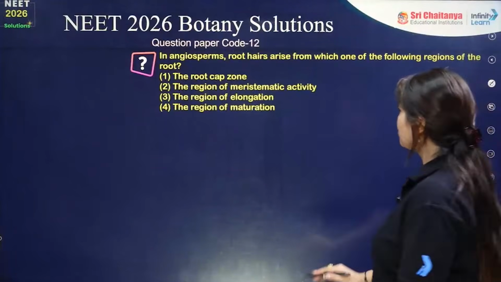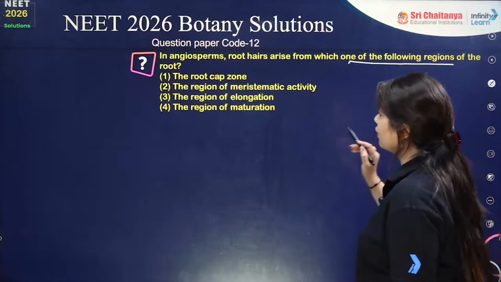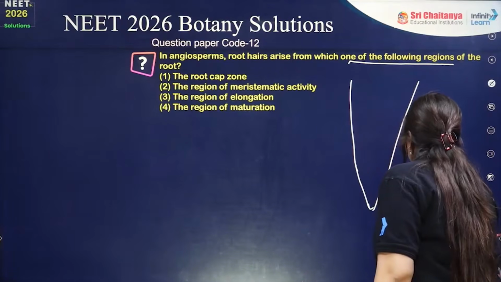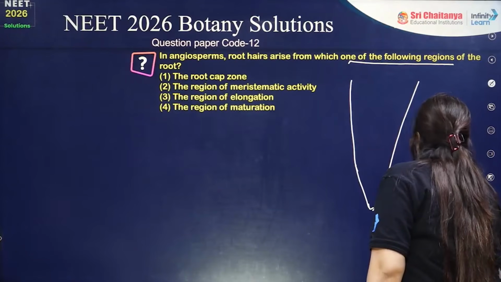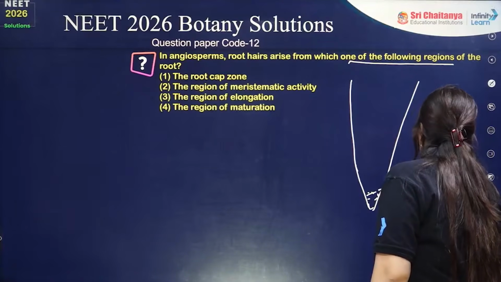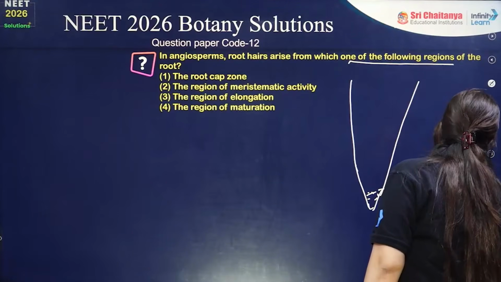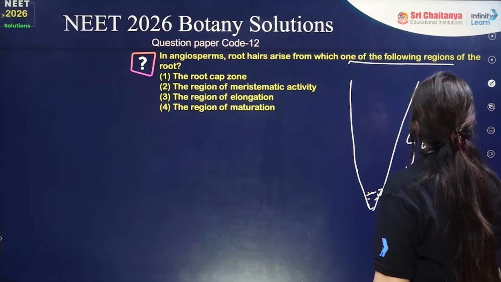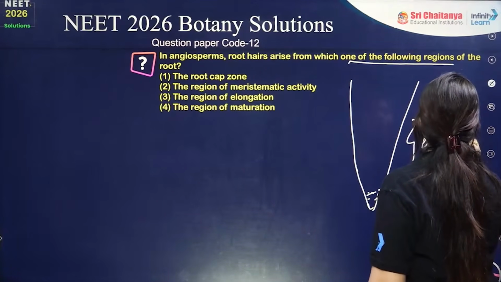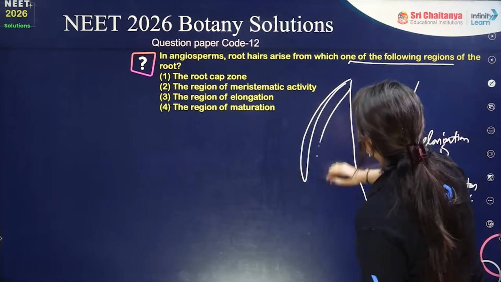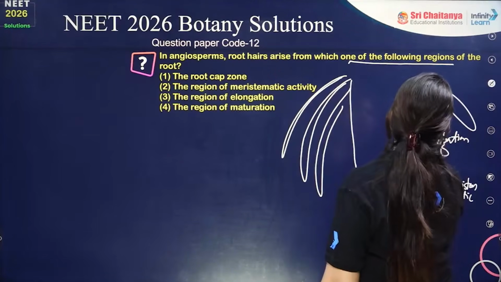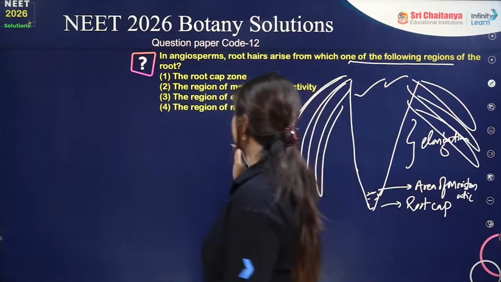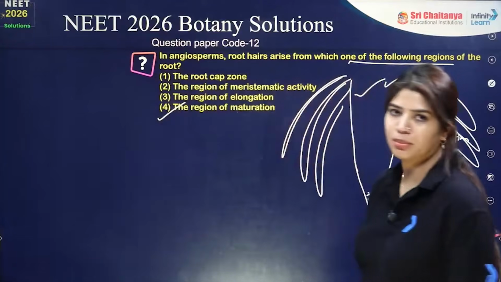In angiosperms, root hair arises from which one of the following regions of the root? So root hairs are like this. This is my root cap, and this area is my area of meristematic activity. This is the area of elongation, and this one is the area of maturation, wherein root hairs are present like this. So in the area of maturation, your root hairs will be present. It is option number 4, which is area of maturation.